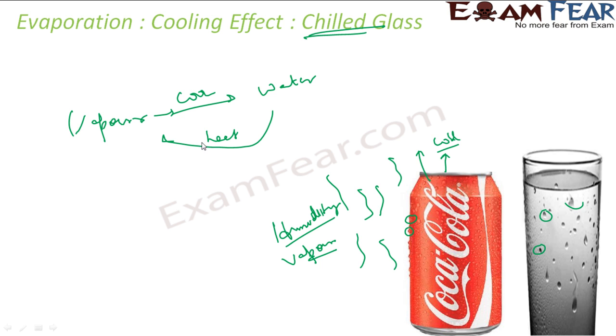So if you take vapor, you cool it, you will get water. Same thing. So atmospheric vapors, when it comes in contact with this glass edge, it gets cooled down because of the chilled ring, and these vapors get converted into droplets. So please note that this droplet which you see here is from atmospheric vapor. It is not something from the drink.